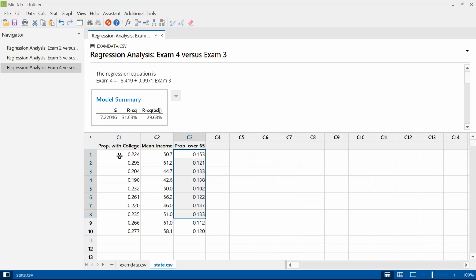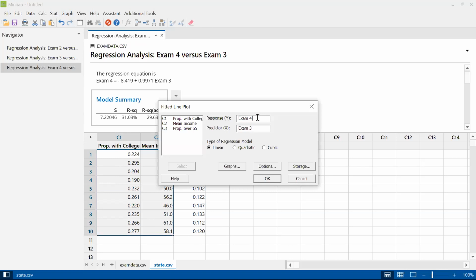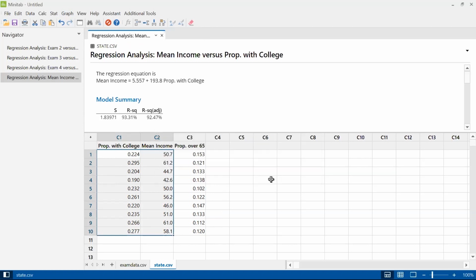So let's try running linear regression using these first 2 columns, proportion with college and the mean income. So regression, fitted line plot. We'll get rid of these numbers from the previous example. We'll put proportion with a college education in the x-coordinate, and we'll put the mean income in the y-coordinate. So we'll hit OK, see what we get. So this actually has a really good R-squared. Our R-squareds were terrible on the exams, but this one's 93%.